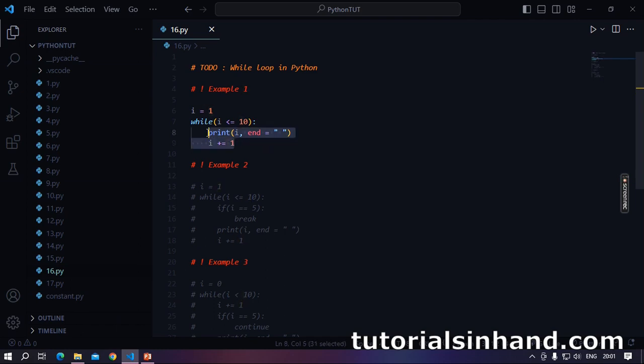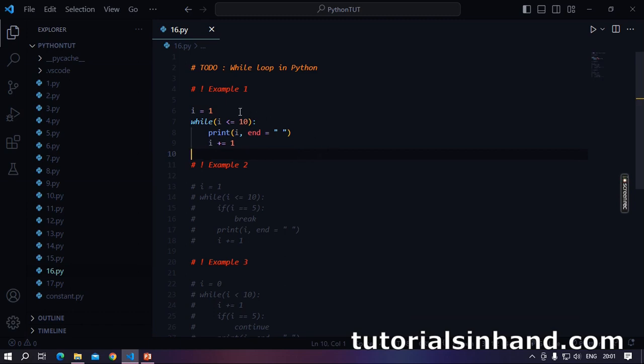But with while, the set of instructions will execute so long this condition is true. Okay. The next thing is that before while loop, a variable has to be instantiated, which we will use for the condition purpose. Okay. Within the scope of this while loop, we should increment the value. Otherwise, we will run in a problem of infinite loop.